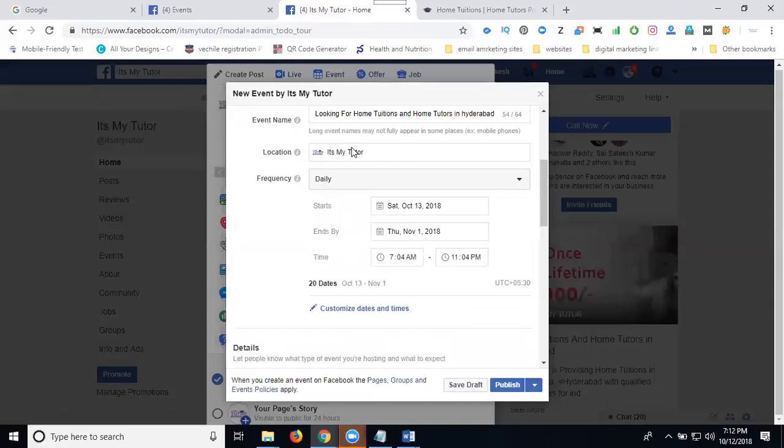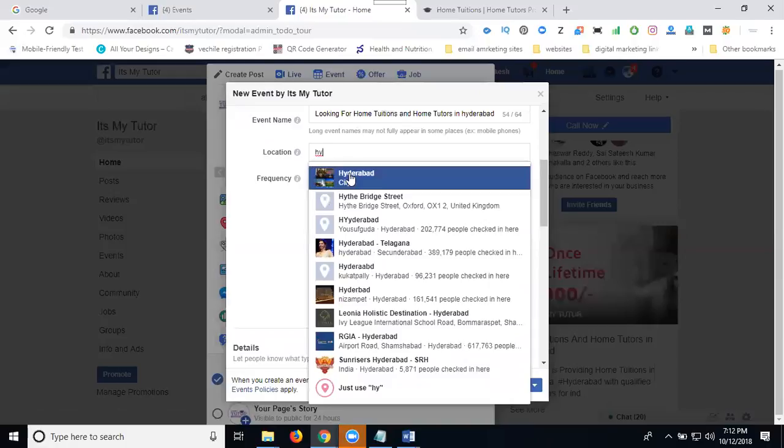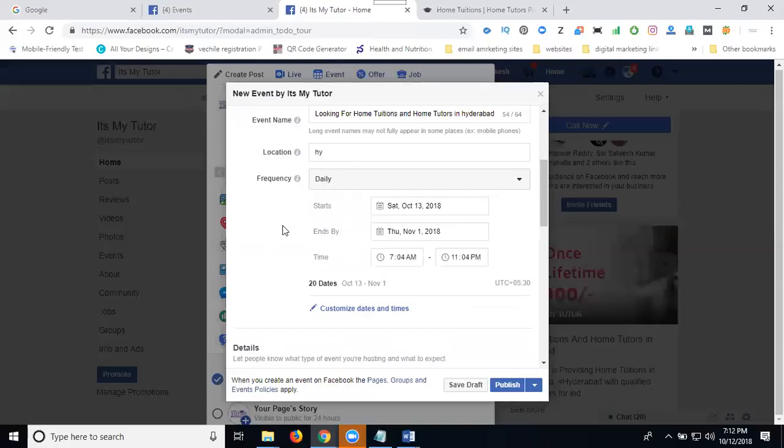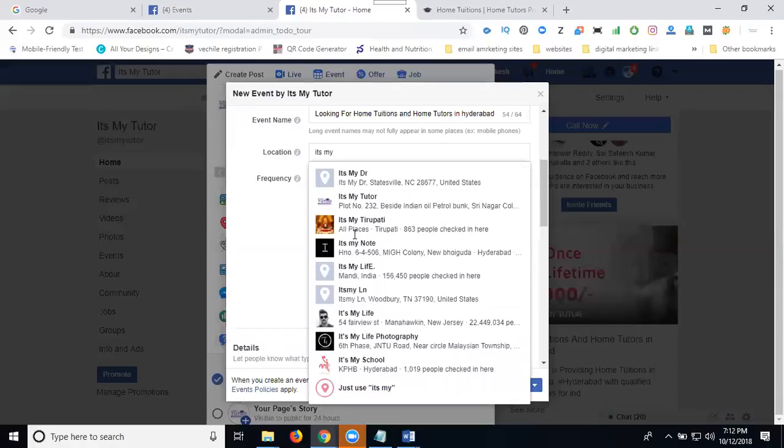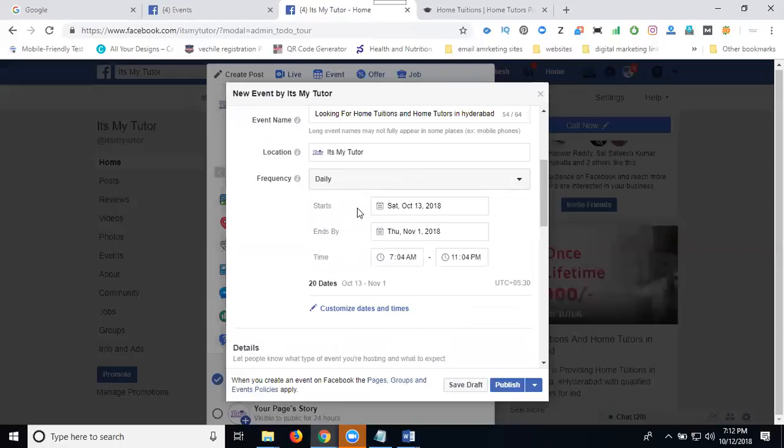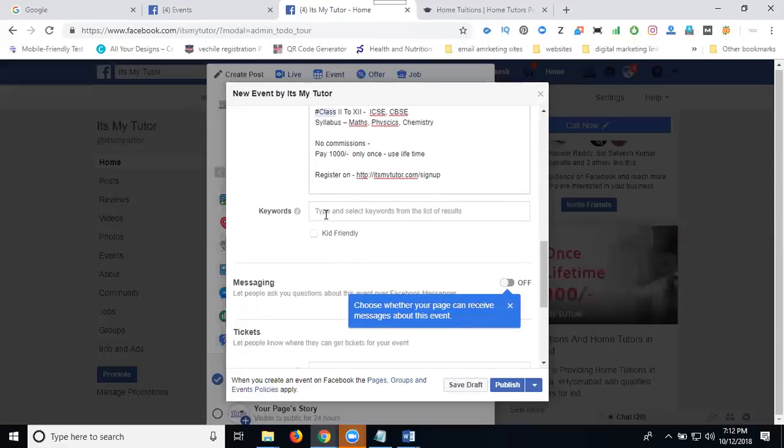Location will be my page. Why? Because I can promote my page. Suppose you are not promoting my page, simply here you can change it by writing Hyderabad. But which one am I promoting? I'm promoting my Twitter page. Why? They can promote anyone coming to my page. Click for likes. Know about your information. Just come to your description, done.